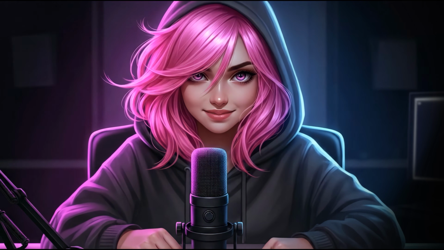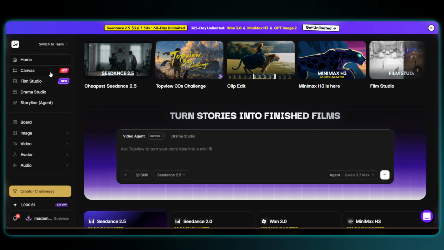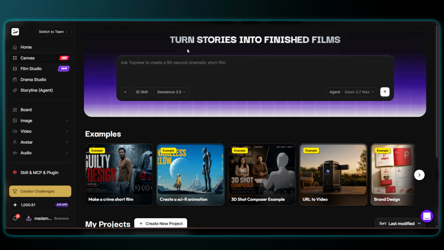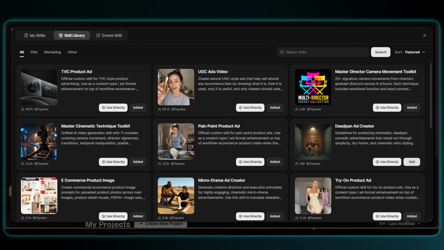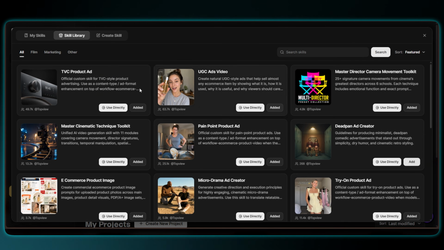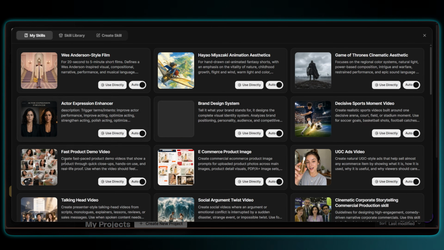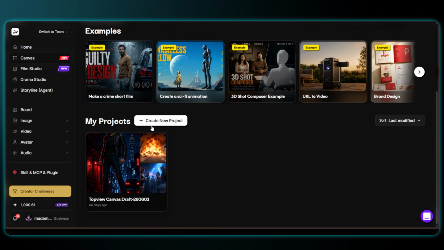Okay guys, for this project we're using Topview Canvas. It keeps our ideas, references, scenes, and generated videos all connected in one visual workspace. You can also add different skills over here, like workflows for AI filmmaking, content creation, or product videos. For this one, I'm just going to create a new project from scratch.